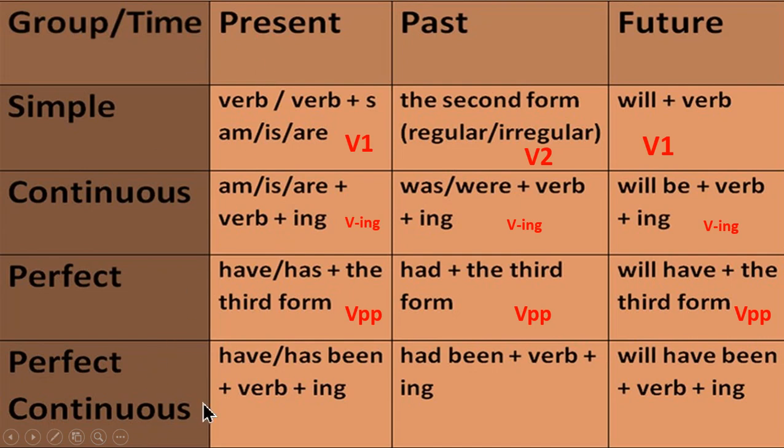And in present perfect continuous tense, have or has plus been plus VING is used. In past perfect continuous tense, had been plus VING is used. And in future perfect continuous tense, shall have been or will have been plus VING is used.